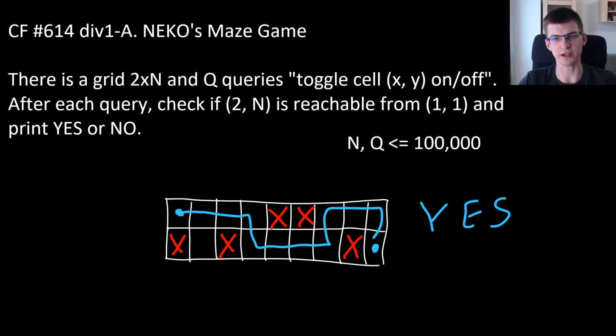Then there are Q queries. Each query changes the state of one cell. It makes it forbidden or it allows it again. After each query we should say yes or no, and the constraints are here. Both n, the width of the grid, and q, the number of queries, are up to 100,000.